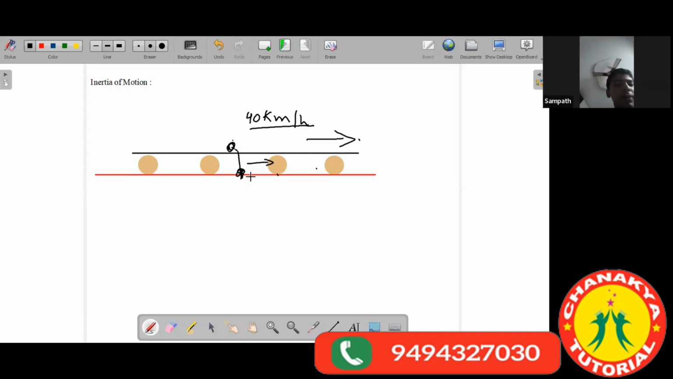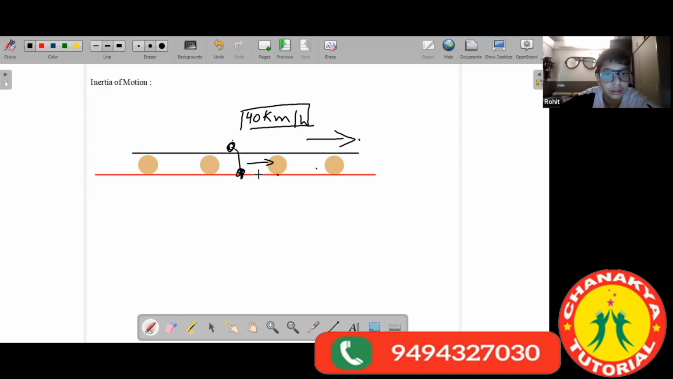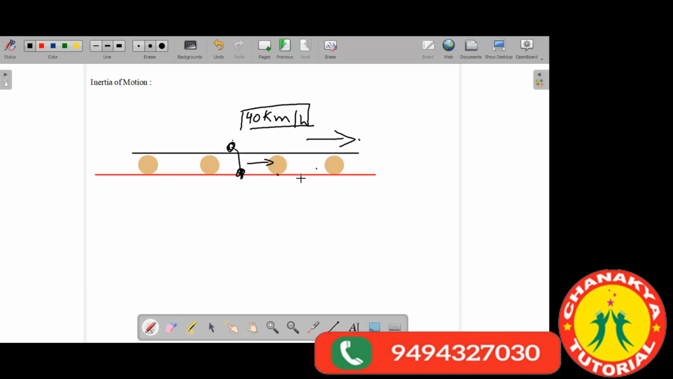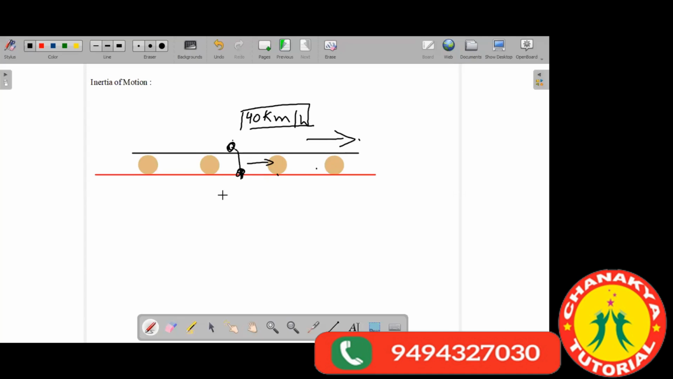That is the reason. Got it, everyone? Yes, sir. If you jump out of the train and keep running with the speed of 40 kilometer per hour, the same speed with which the train was traveling, and then slowly decrease your speed and stop, that is possible. But certainly it is not possible for you to run at a speed of 40 kilometer per hour. Okay, if somehow you are able to run, you will not fall. Okay, anyone having any doubt? No, sir.